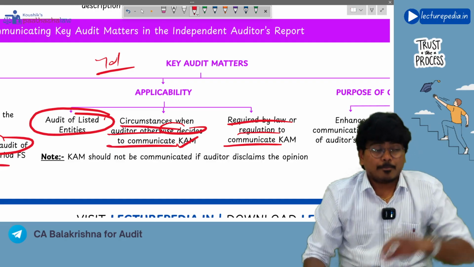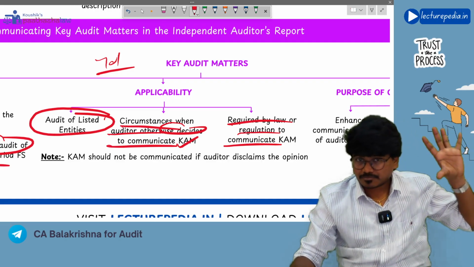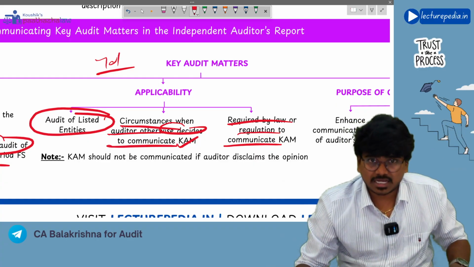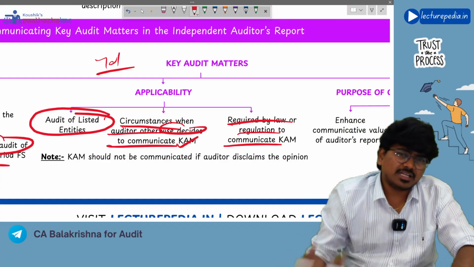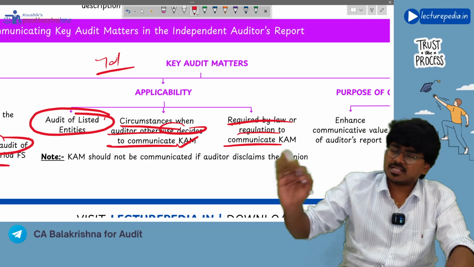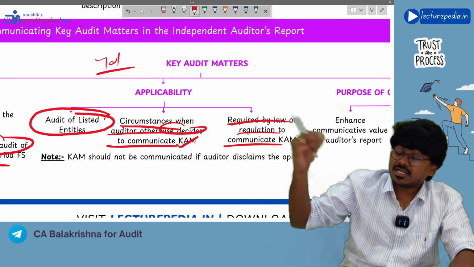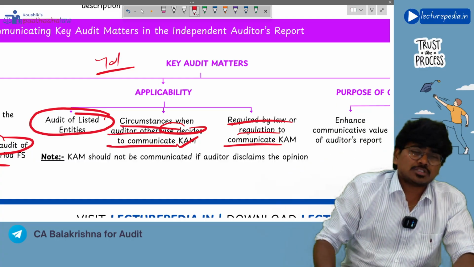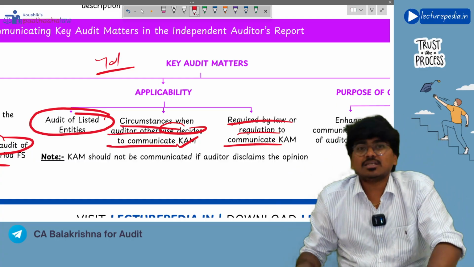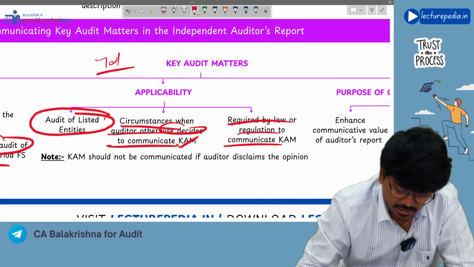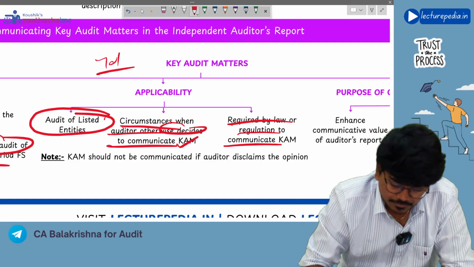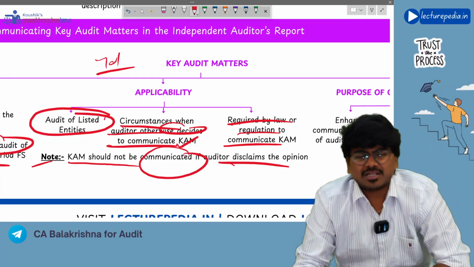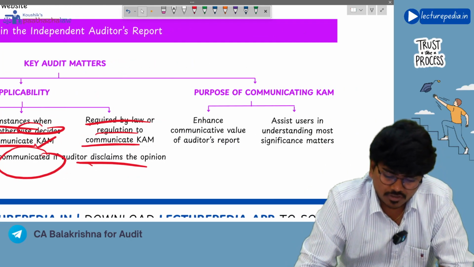Understanding? So mandatorily for listed entities, the auditor needs to give a key audit matter paragraph, and voluntarily if he decides to give a key audit matter paragraph in any other situation, or if law or regulation asks the auditor to give a key audit matter paragraph, in those additional situations also the requirements of SA-701 will be applicable. Understanding? Yes. Next note, CAM should not be communicated if the auditor disclaims the opinion. This point we have seen even in SA-705 also.